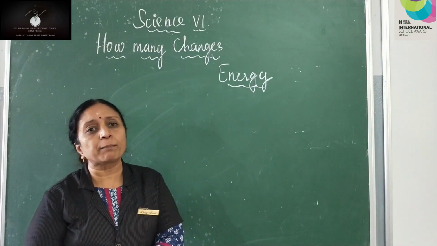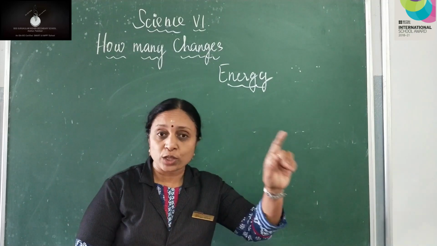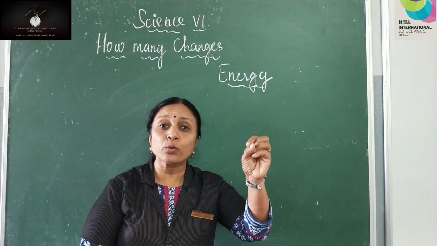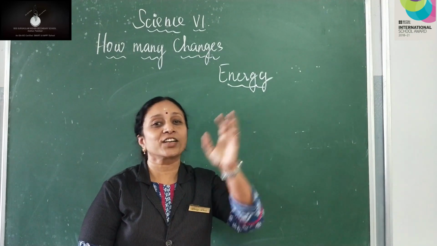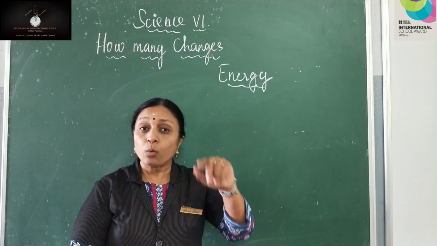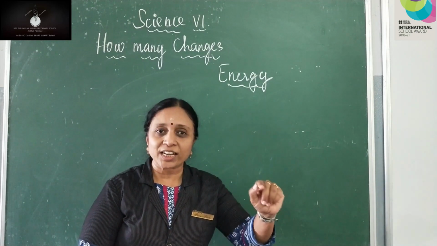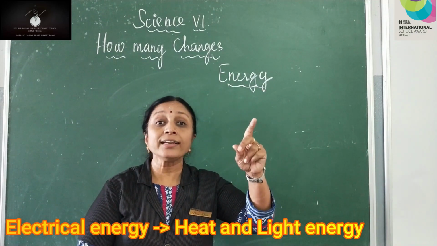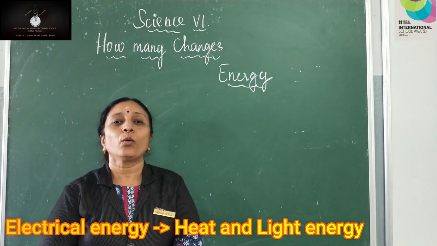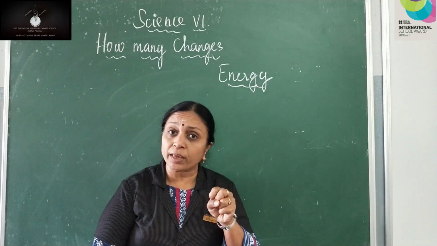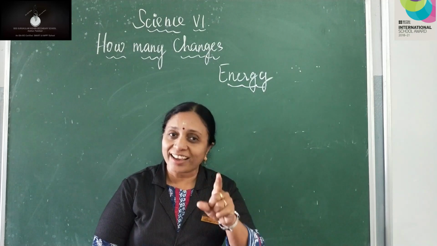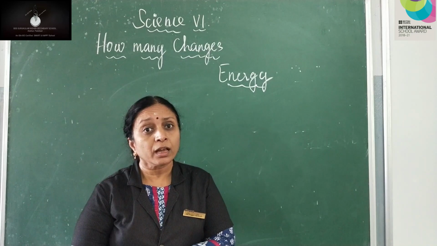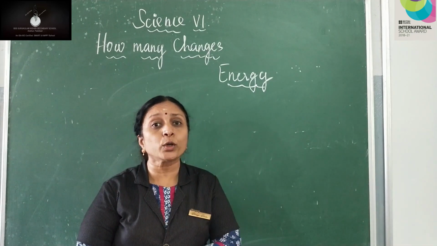So what happens in filament bulbs? When we switch on the light, the bulb glows. What is the energy form used there? Yes, electrical energy is used there. How is the conversion? Electrical energy is converted into light energy and heat energy, right? Which form of energy is being used by us? Yes, light energy is used by us. And what happens to heat energy? Yes, heat energy is also produced there.